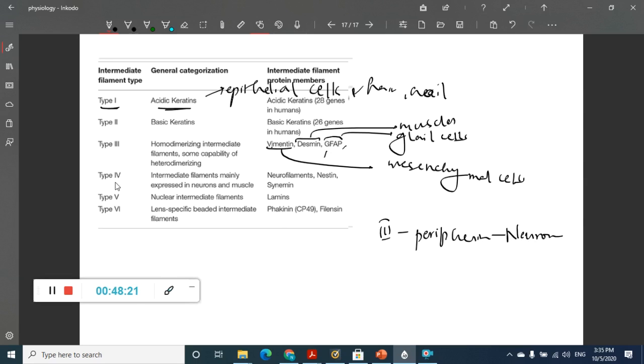Then we have the fourth type, which is present in neurofilaments, nestin and synemin. This is mainly present in neurons. This is important. And we have the fifth type, which is present in nuclear intermediate filaments, and the sixth type, which are lens specific beaded intermediate filaments. So these are the different types of intermediate filaments.